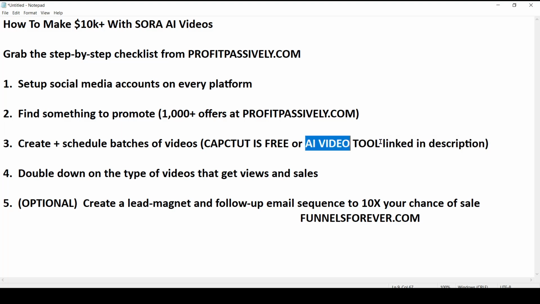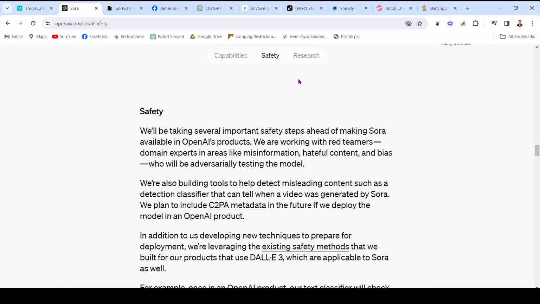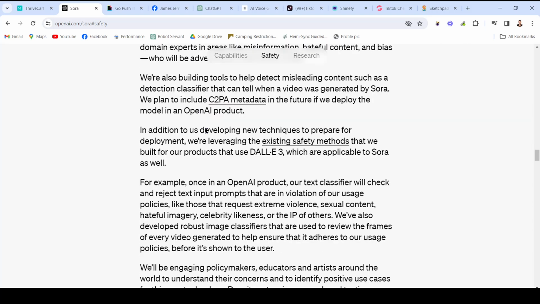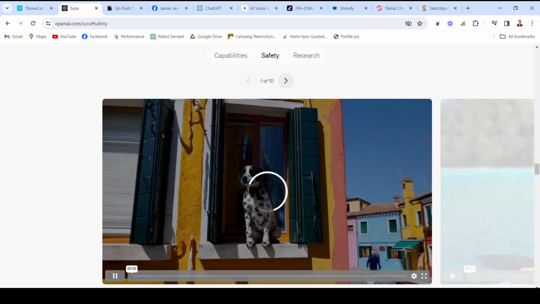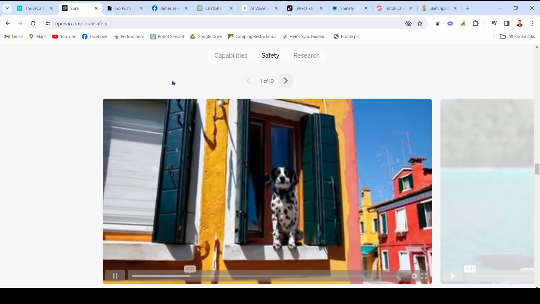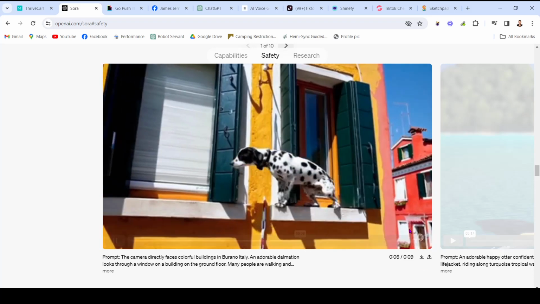Now, the reason we're using this tool is because Sora is not available to the public yet. As of recording this video, if we look at Sora, if we click on safety, you could see that Sora is currently only open to beta testers and safety testers who are making sure it's safe for the public. But regardless of whether you want to start now using the tool I'm about to show you, or whether you wait until Sora is released and you do what I'm showing you here with Sora, it's all the same process, right? You can go and create all this manually.